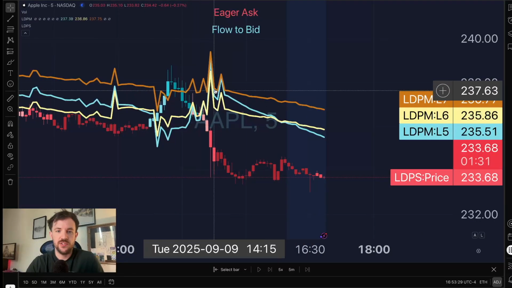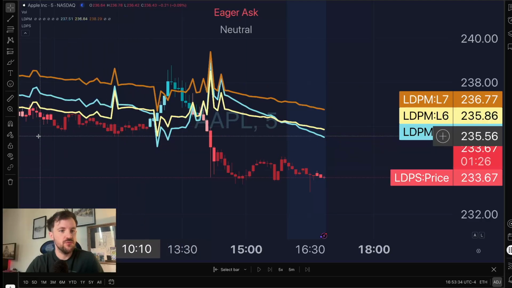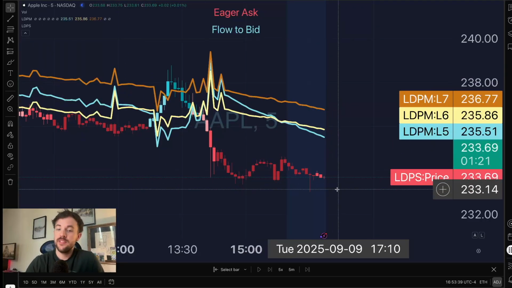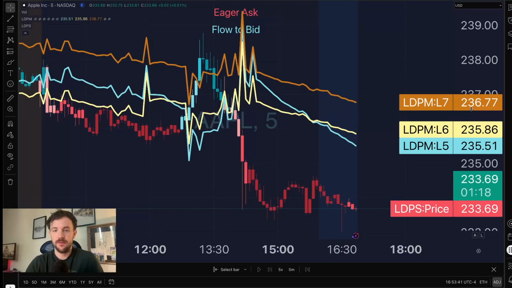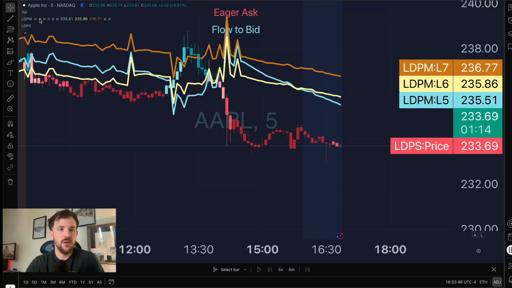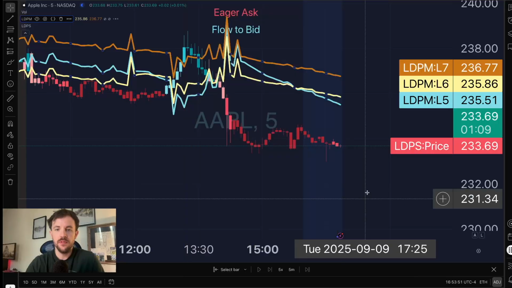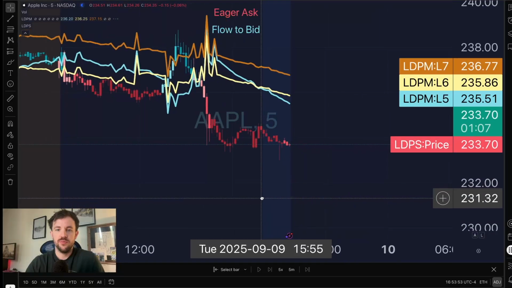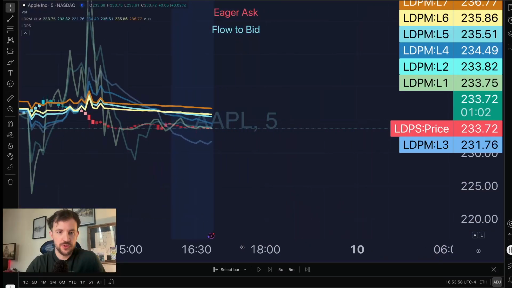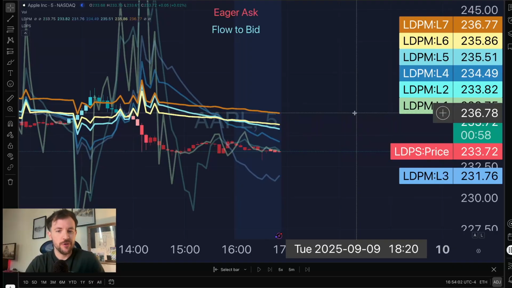So we have this aggressive ask cascade that entered in after this bull trap that was right after the market opened with bearish liquidity on Apple to begin with. And so the outlook seems to be continued downside, right? Since this is an aggressive ask cascade, we can put on the lower order LDPMs to see if we can find any evidence of a scoop. And let's see if there's some scoop action happening. And there is. That's a reasonable scoop. So if this is new to you, go check out the aggressive bid and the aggressive ask cascade videos.